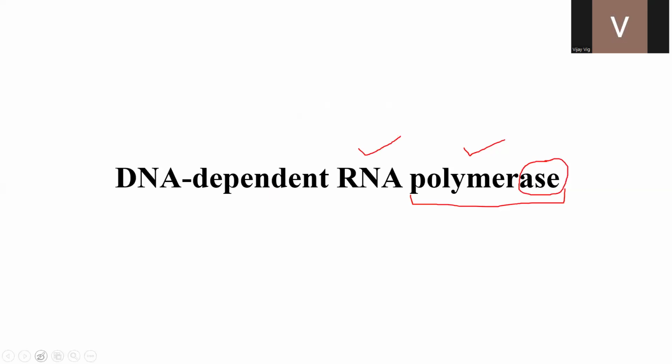But there are two more words before the RNA polymerase, which is the transcription enzyme, which are DNA dependent. What do you mean by DNA dependent? DNA dependent means that this enzyme, polymerase, synthesizes RNA. So it's an RNA polymerase, but it synthesizes RNA using DNA as a template. When the transcription occurs, RNA is synthesized from DNA. So since DNA is used as a template, the enzyme is called as DNA-dependent RNA polymerase.